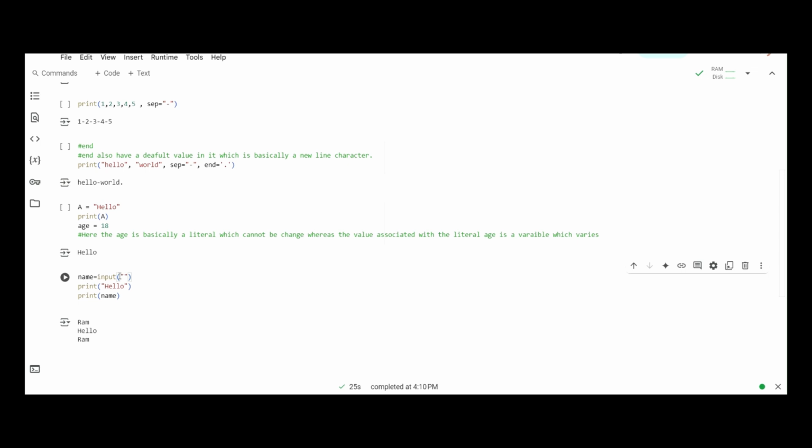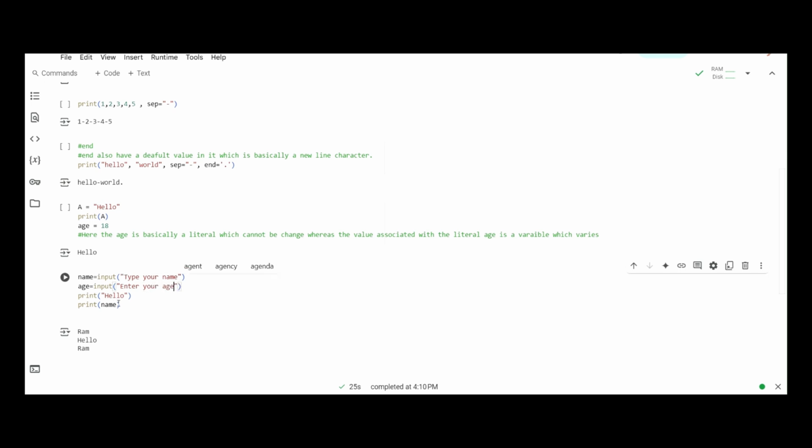Like here we want the user to enter their name, so what we can write is "type your name". Or if we set another variable, age is equal to input, and we again add a comment, "enter your age".